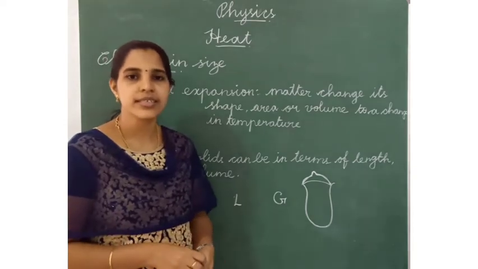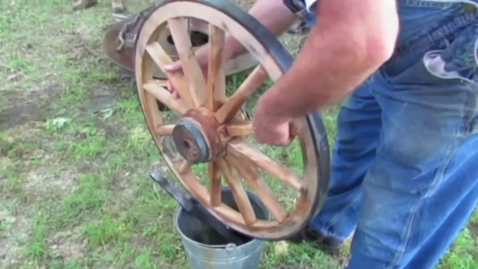Have you understood this? Some examples of thermal expansion in solids are: the metal rim is slightly smaller than the wheel. On heating, the rim expands and is fitted on the wheel. Before heating, we cannot fit the metal rim on the wheel. On being cooled rapidly, it contracts and fits tightly against the wheel, giving it strength because of heating.